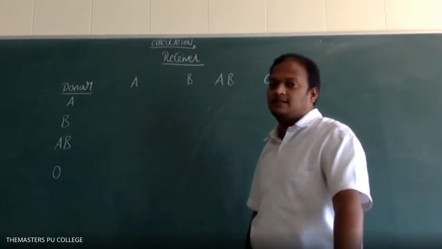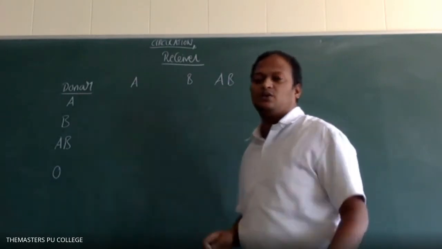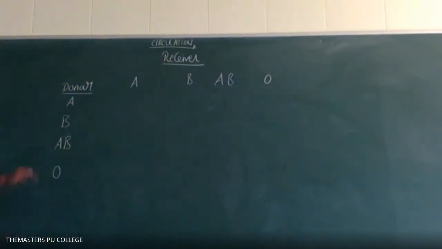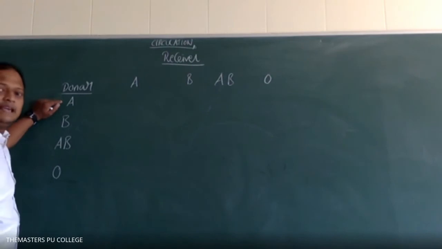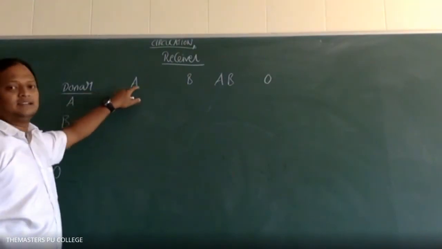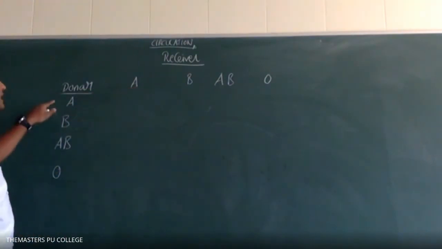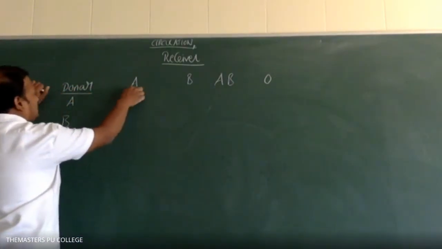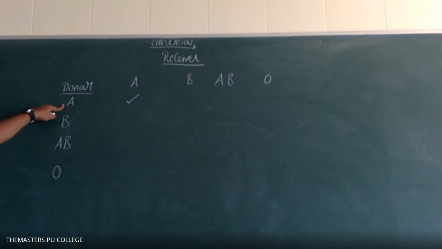In this, which blood groups are going to be compatible? Which one matches? Donor A and receiver A, yes. A blood group persons can receive blood from A blood group. Possible.